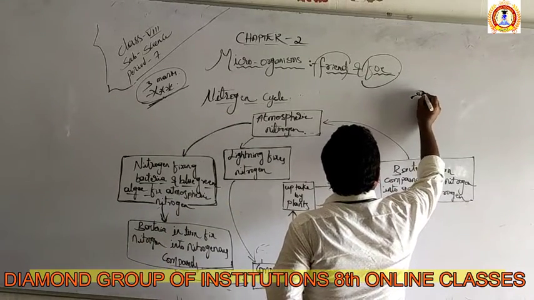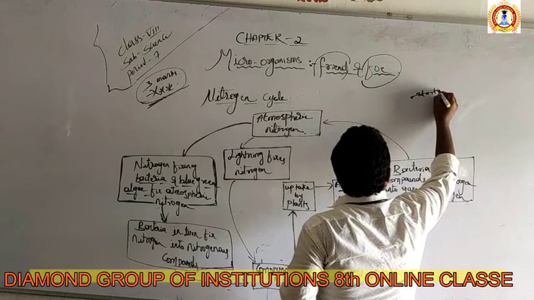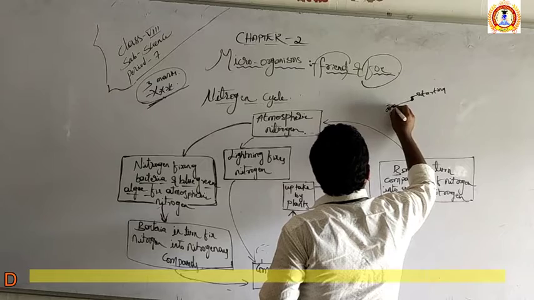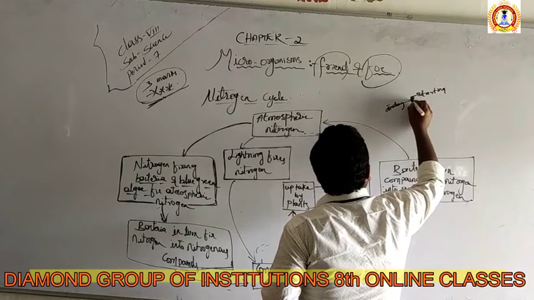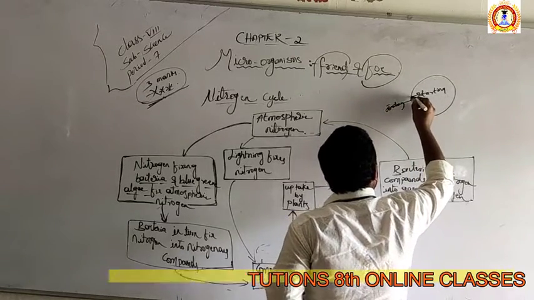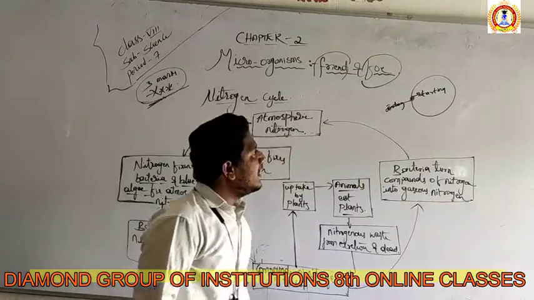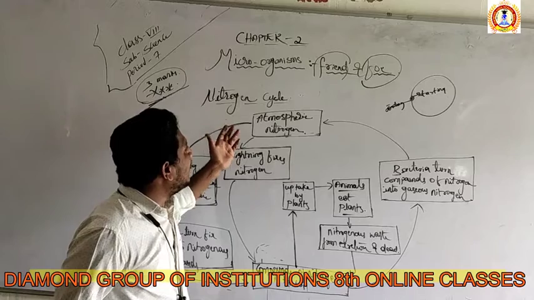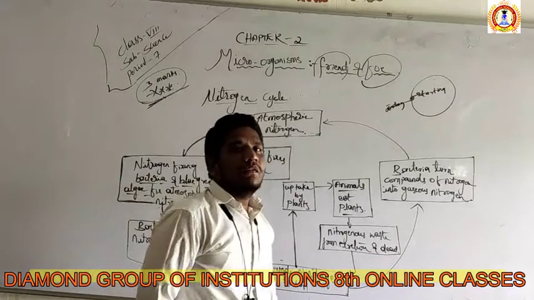So a cycle has two points. One point is called the starting point, another point is called the ending point. Both will be merged together. From where it is starting, there only it has to end. That is a cycle. Now, how does the nitrogen cycle work in our atmosphere?